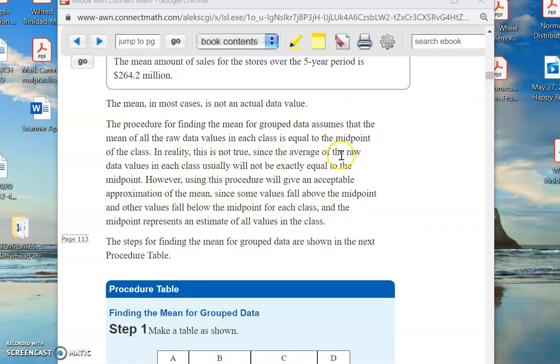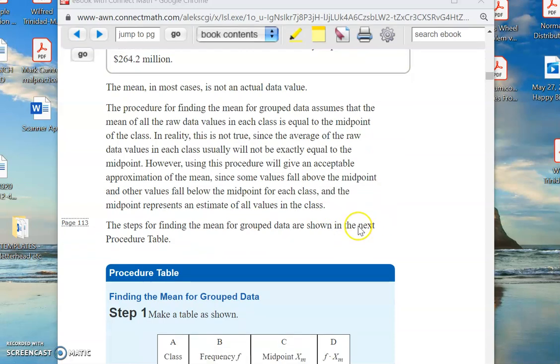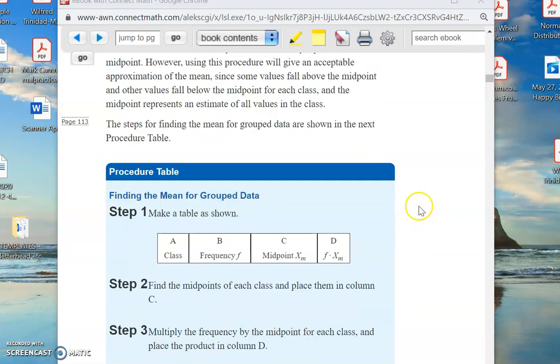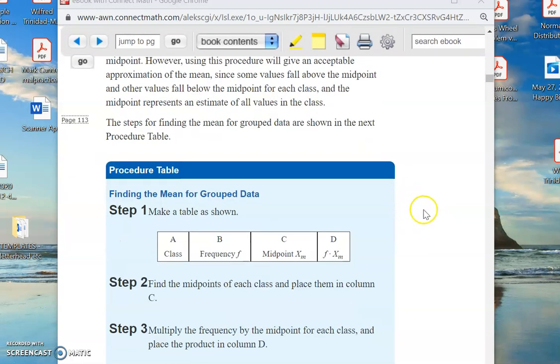In reality, this is not true, since the average of the raw data values in each class usually will not be exactly equal to the midpoint. However, this gives us an acceptable approximation of the mean. Some values will be above the midpoint, some values will be below the midpoint for each class. The midpoint represents an estimate of all the values in the class. Okay, so it's an approximation, it's all we can do.